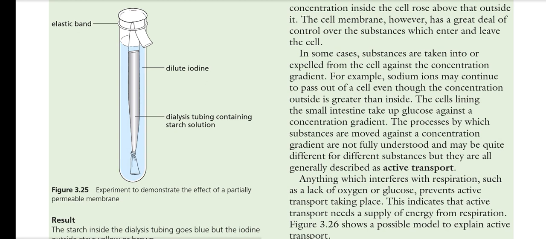If you eat a banana or something high in carbs, it goes into your GIT, and there is a lesser quantity present in the blood and more in the GIT. Yet absorption takes place from the GIT to the blood, from high quantity of carbs to low quantity. This is done by active transport.